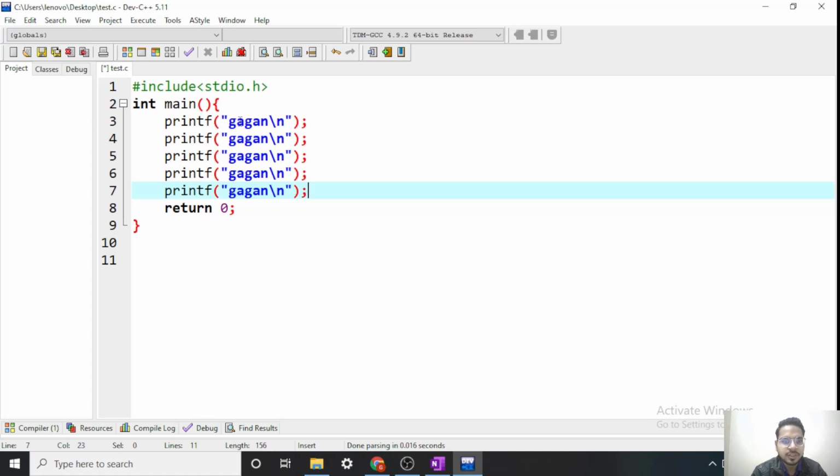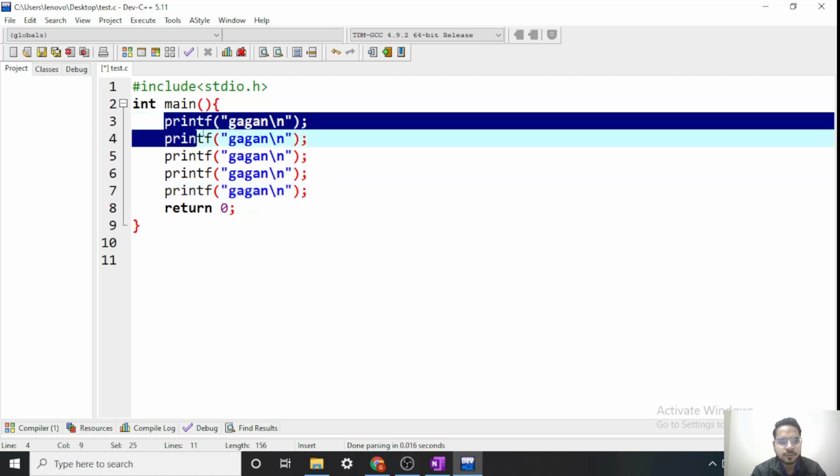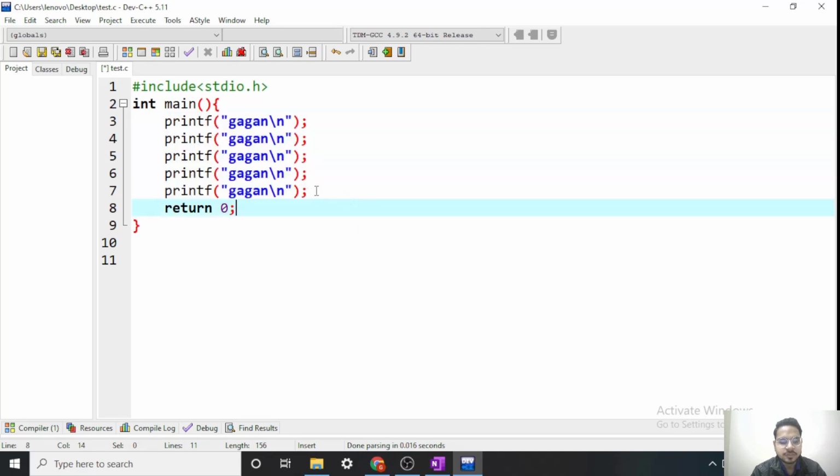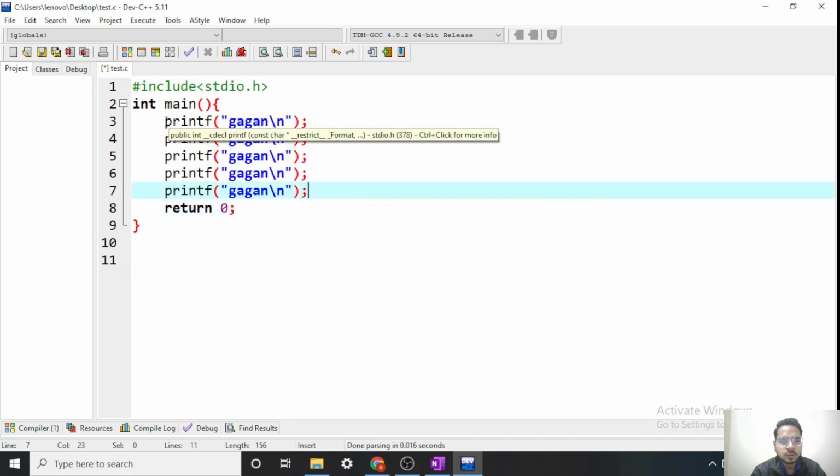So how will I print Gagan 5 times? I will have to write this statement 5 times. But if I were to print it 100 times, then would I go on writing it 100 times? Obviously no. So to do some repetitive work, we will need loops.